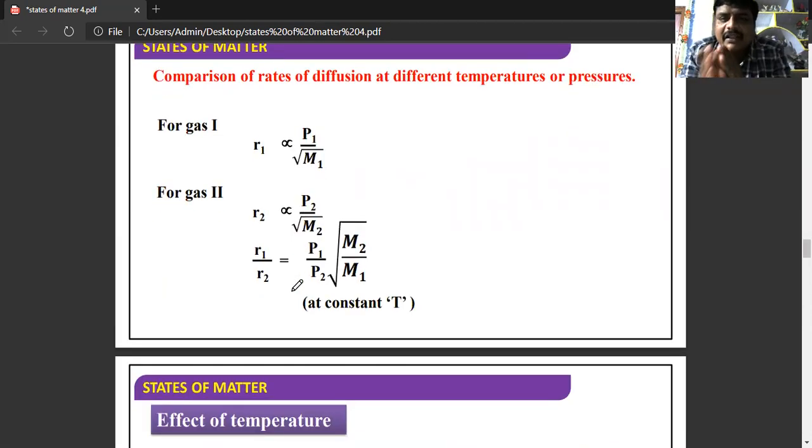When we are comparing the rates of diffusion, for gas 1, R1 is proportional to P1 by root M1. For the second gas, R2 is proportional to P2 by root M2. So R1 by R2 is equal to P1 by P2 into root of M2 by M1. The condition is constant temperature.